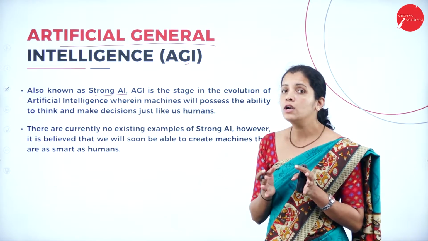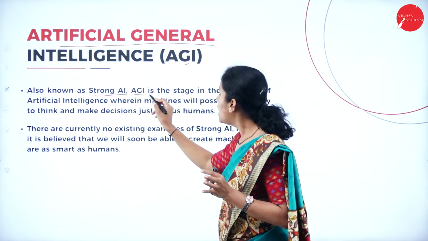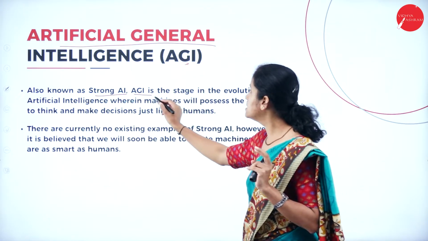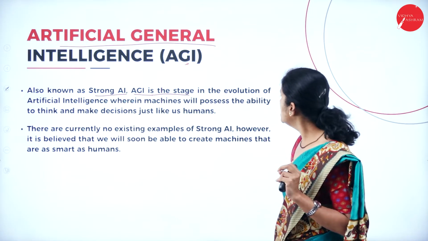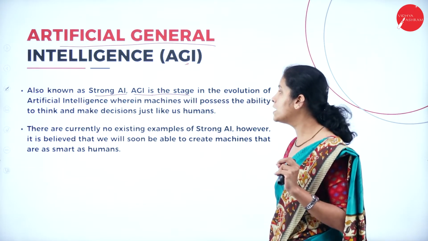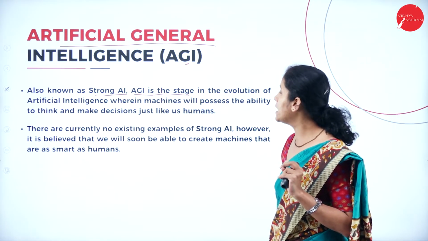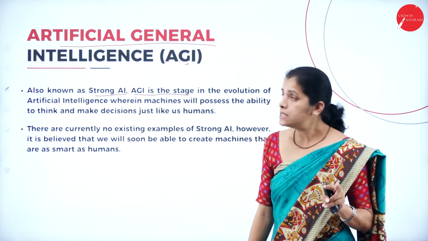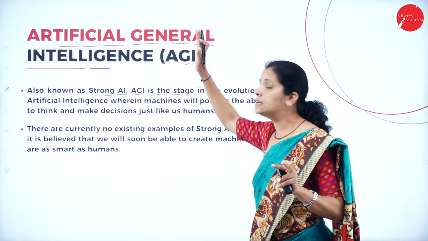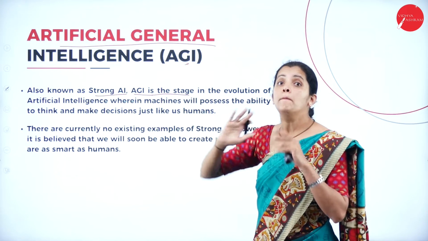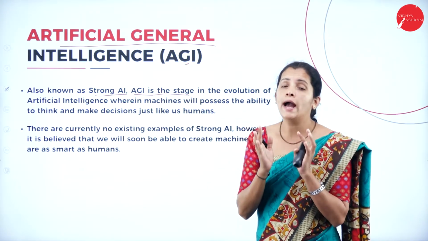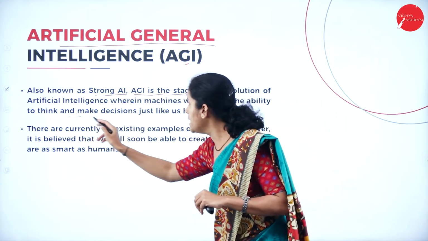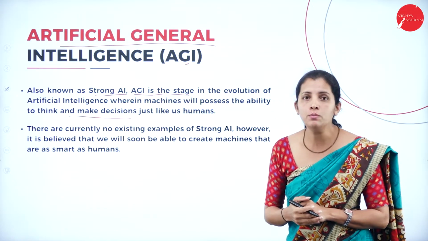Artificial general intelligence is the stage in the evolution of artificial intelligence wherein machines will possess the ability to think. Here, machines are going to have thinking capacity or thinking power and make decisions just like a human being.